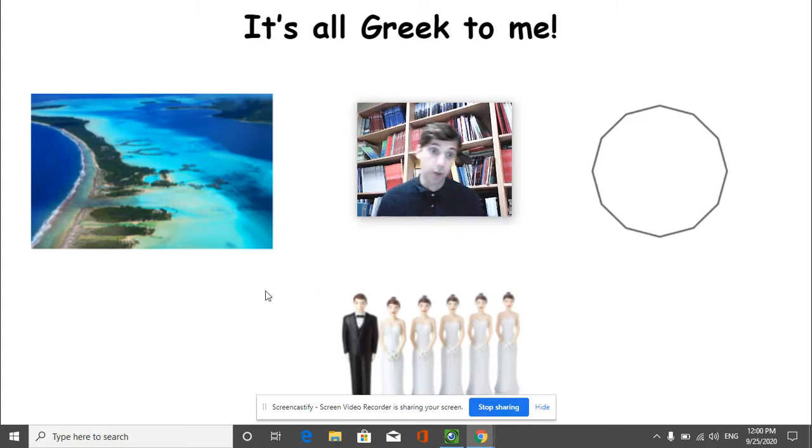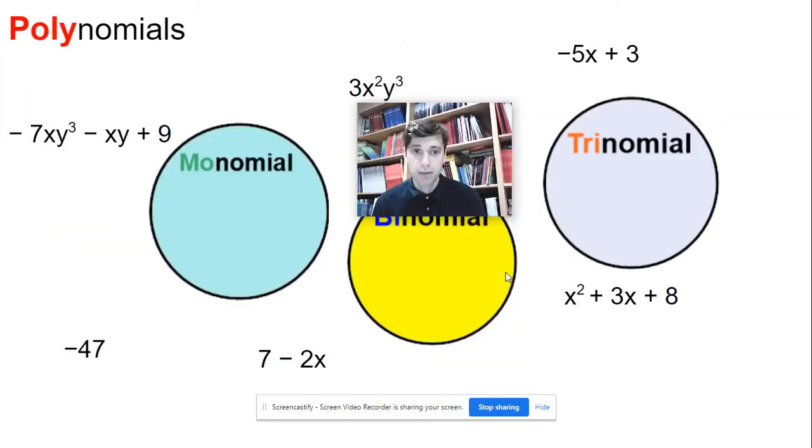So poly could be 1, it could be more. So Polynesia, I think, means many islands. Polygon means many sides. And polygamy, I think it might mean many wives or many husbands or many spouses. I'm not exactly sure, but I do know that poly means many. So we're going to now use those 4 words, mono, bi, tri, and poly, and apply them to math.